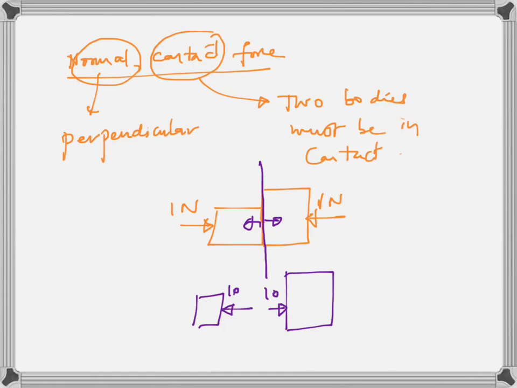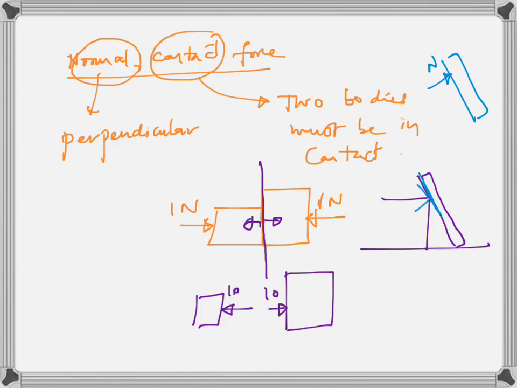Normal contact force. Okay. Now for example, if I have a step and there is a stick like this, so on the stick there is a normal contact force. Suppose if I redraw the stick, there is a normal contact force that way. It is perpendicular to this contact surface. It is in that direction. There is also a normal contact force on the step. Okay, there is one normal contact force on the stick. So the step exerts a force on the stick. The stick also exerts a force on the step. We will see more about this in Newton's third law.